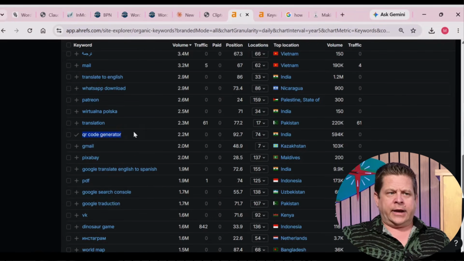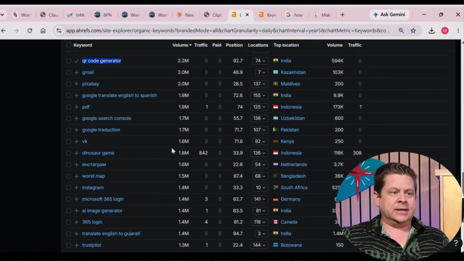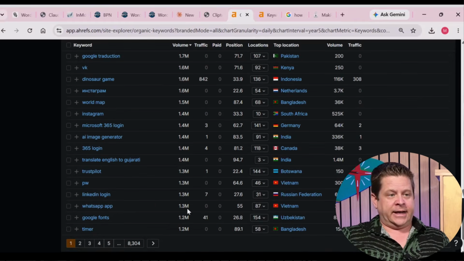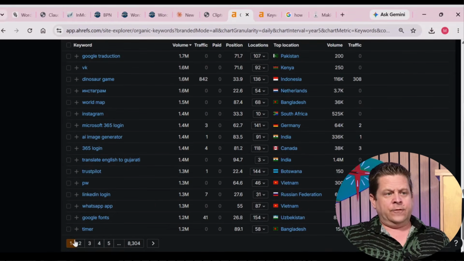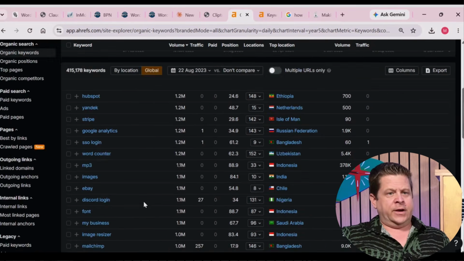Like QR code would actually be pretty cool, where you can make a QR code for each page or something like that. AI image generator, that's something people like on their blog. Very straightforward things you can do. Maybe there's something very, very specific.